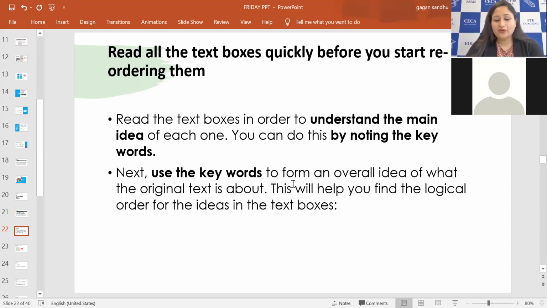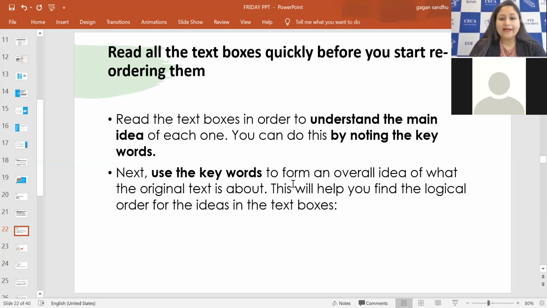First of all, for doing reorder paragraphs, as generally told, you have to understand the main idea of each one, and you can do this by noting the keywords. Noting the keywords means reading every sentence and seeing what main idea that sentence is conveying. That is the keynote, which you carry forward to decide which could be the right order for the given boxes.